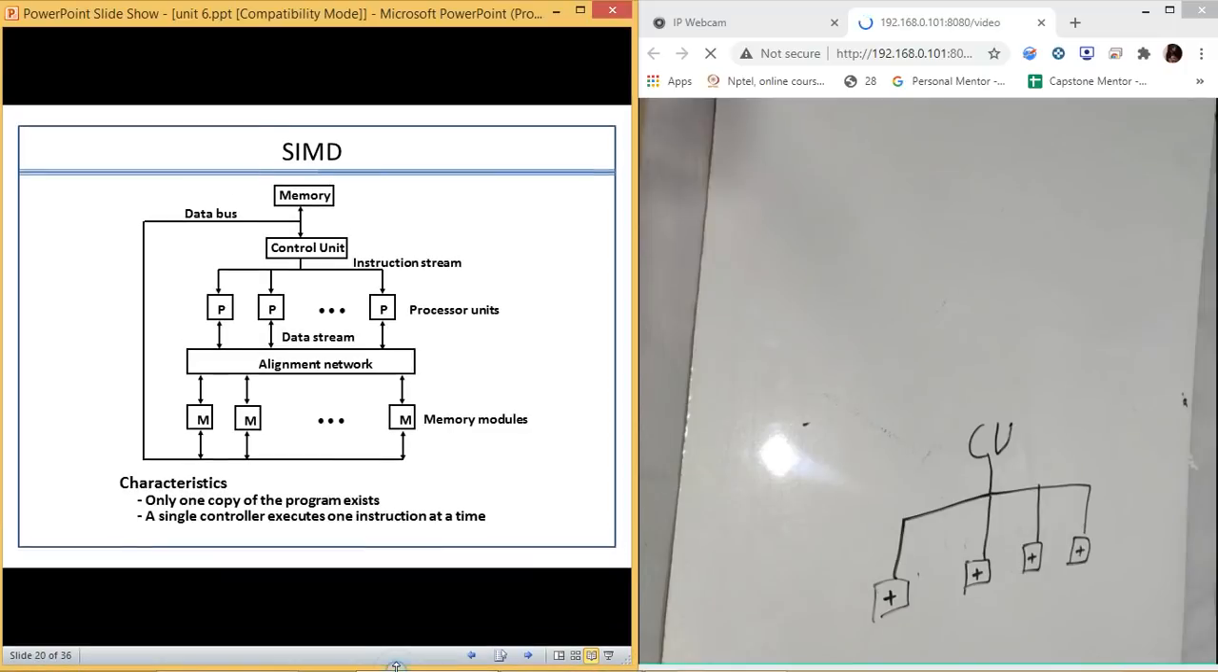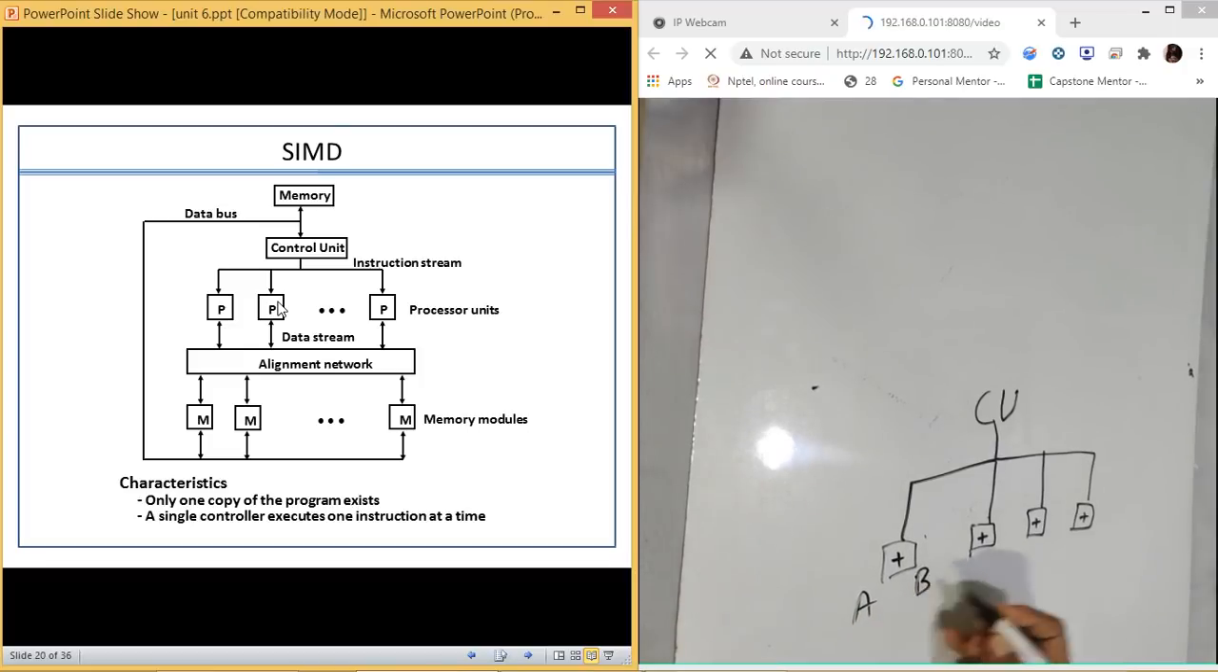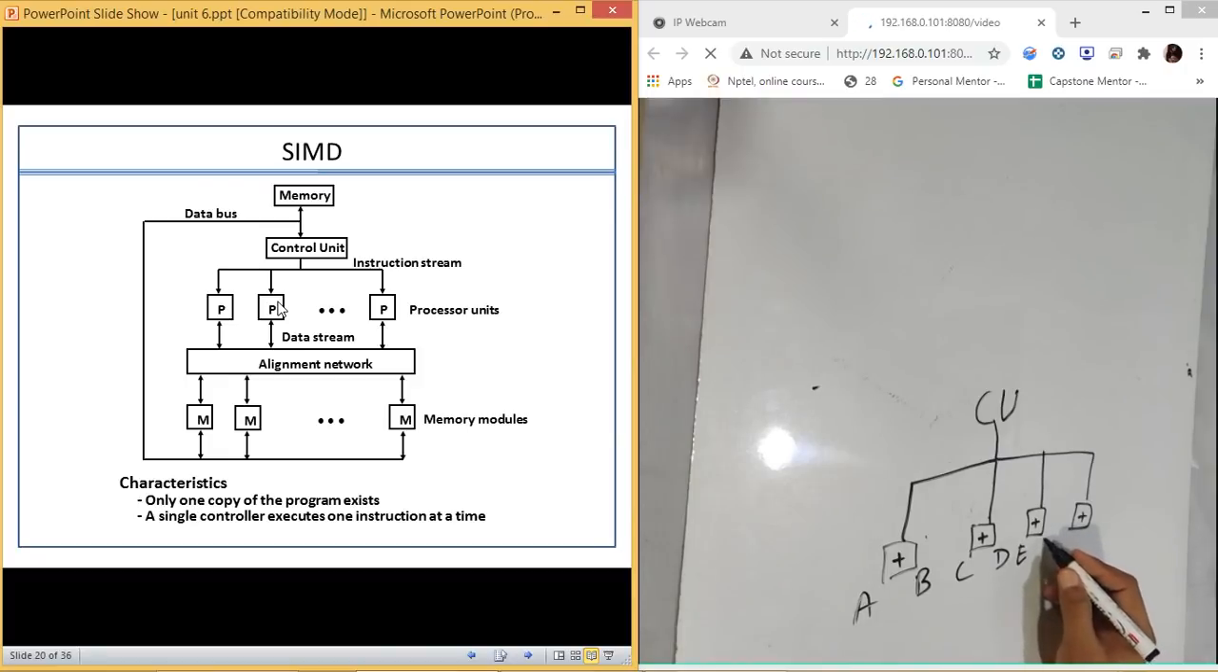So this is what we have in a SIMD architecture. Processors are going to perform the task. If they want to access the memory, they need to use the alignment network, and each and every processor will have separate data to execute. Multiple data, like one might be performing the task on A plus B, another on C plus D, another on E plus F, and another on G plus H.